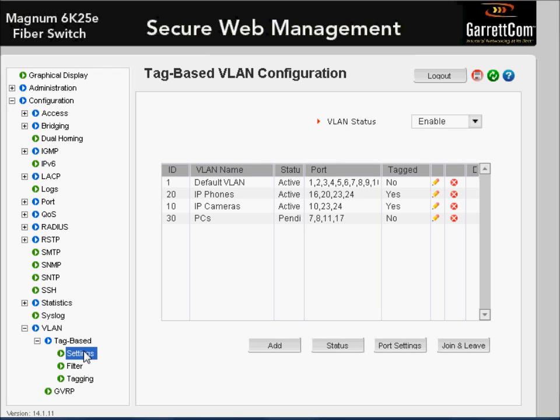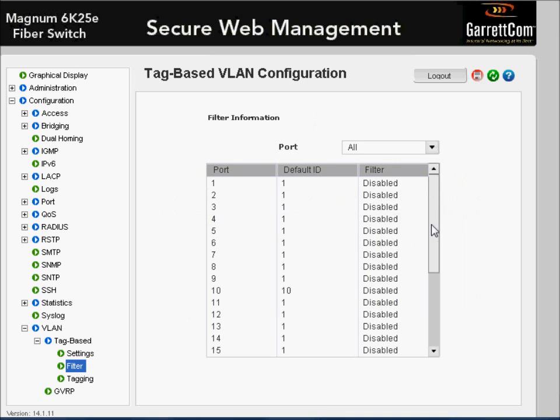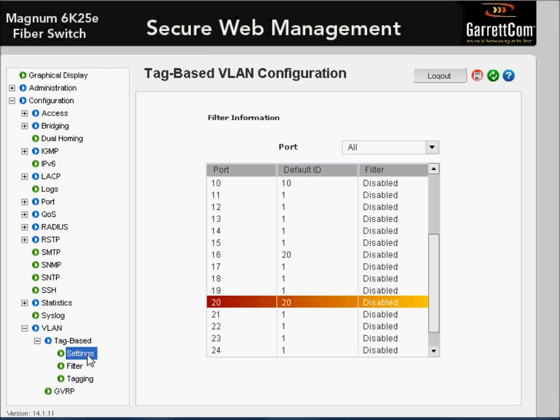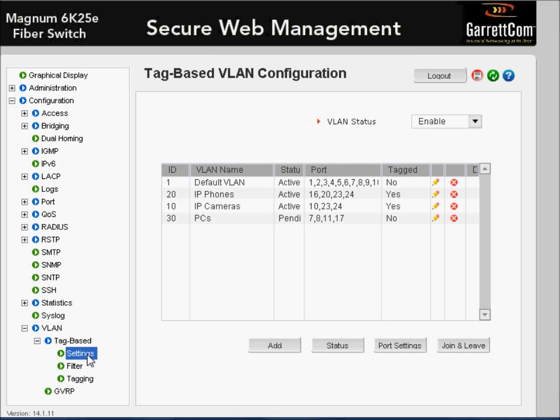For the ports in VLAN 20, we have ports 16 and 20 used as end user device ports. Let's verify that those ports are correctly set up as regards their default IDs. So port 16, default ID of 20, port 20, default ID of 20. So that covers how to verify the default IDs for the end user devices. We can see from the table what ports are members of which VLANs.